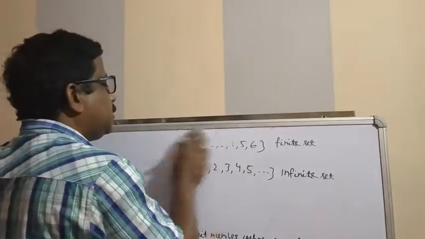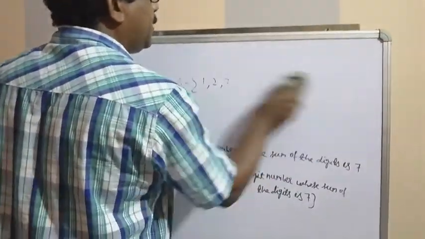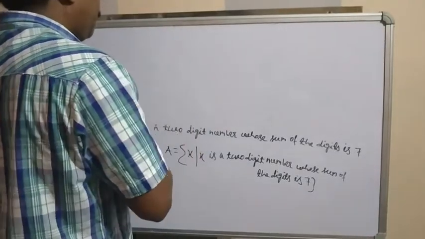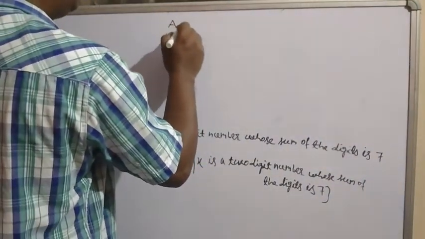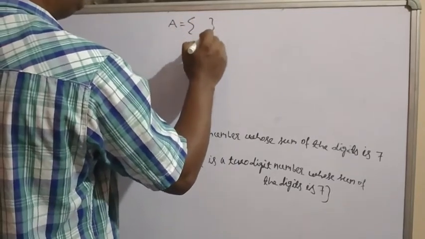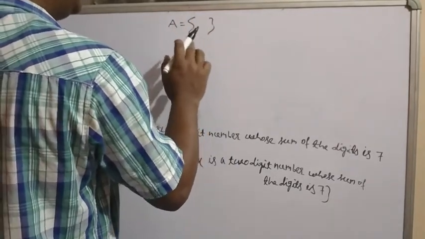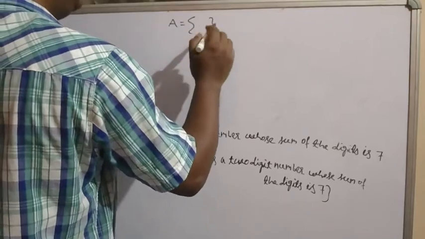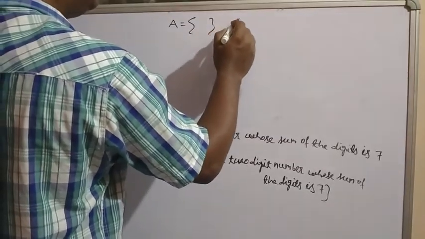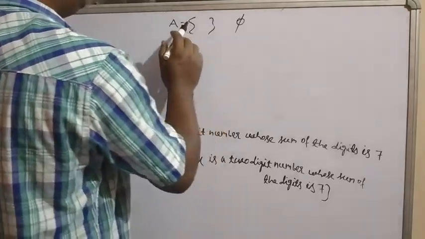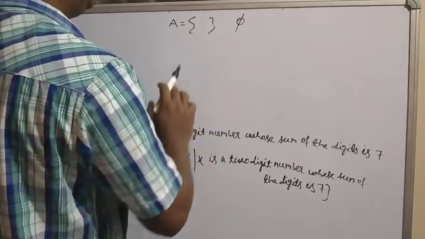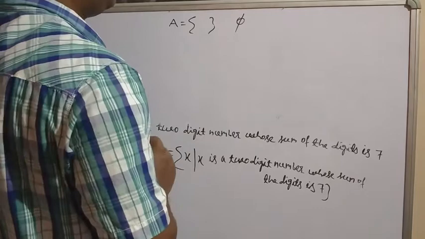How is it written? A null set can be written like this: set name, only the curly bracket, no element inside it. Or it can be expressed with the symbol phi. Or within the curly bracket no element. This is the expression of the null set.